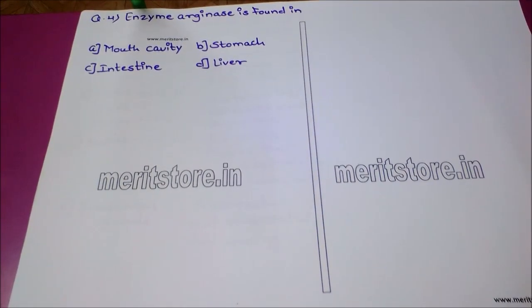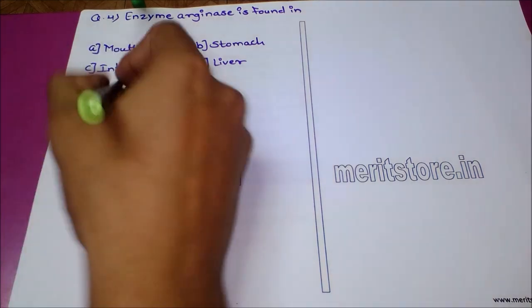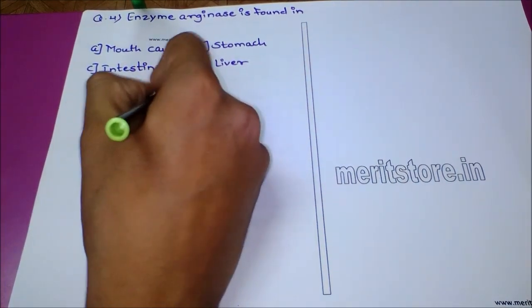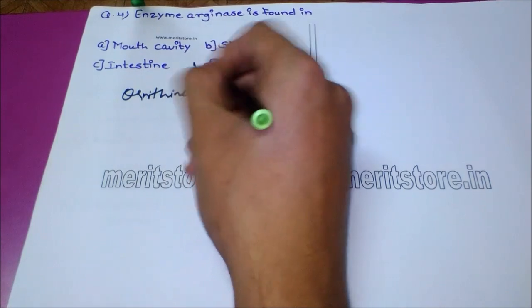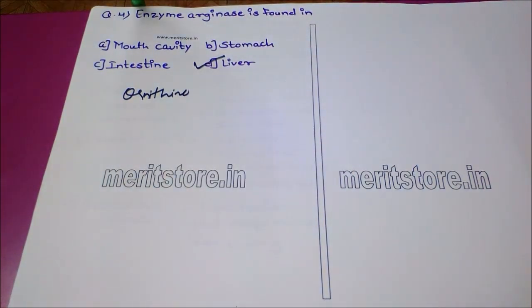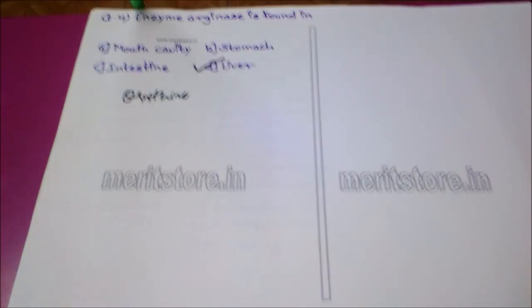Our next question is, enzyme arginase is found in option A, mouth cavity. Option B, stomach. Option C, intestine. And option D, liver. Arginase is generally found in liver. It is a very important enzyme for the ornithine cycle. So the answer to this question is option D, which is liver being the site of the enzyme arginase.